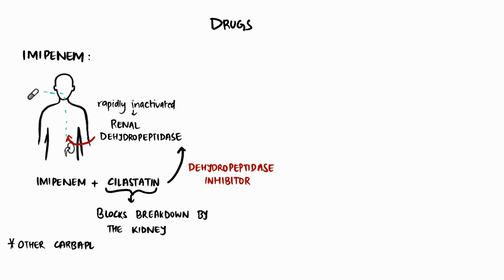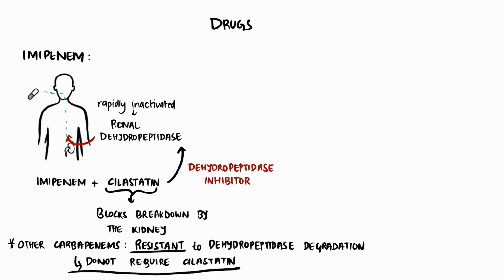Other carbapenems are resistant to renal dehydropeptidase degradation and hence do not require cilastatin. The other drugs that come under this class are meropenem, ertapenem, and doripenem.